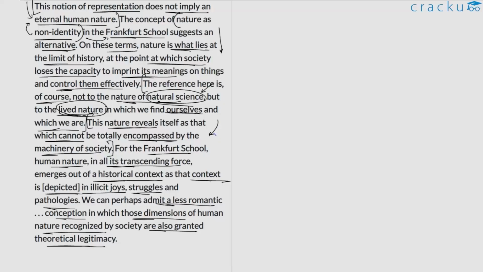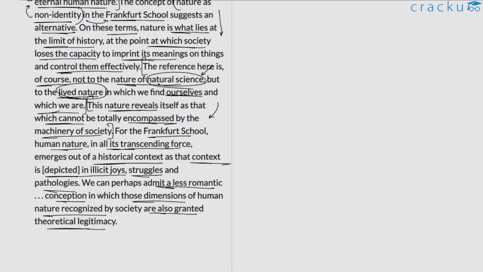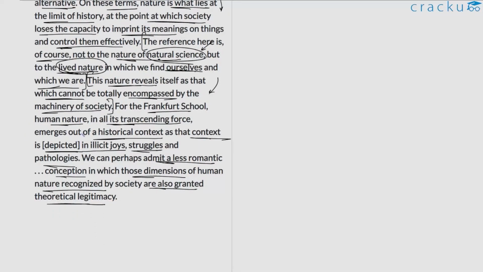The rest of this discussion is just trying to give us supplementary information about this point. For the Frankfurt School, human nature, so it's giving us the idea of the Frankfurt School's belief about human nature, has to be studied in a historical context. So that's what is being emphasized time and time again here in this latter part.